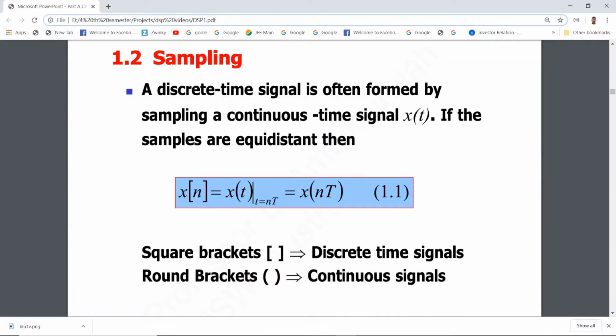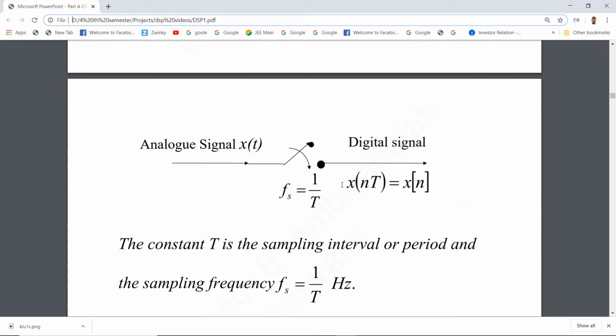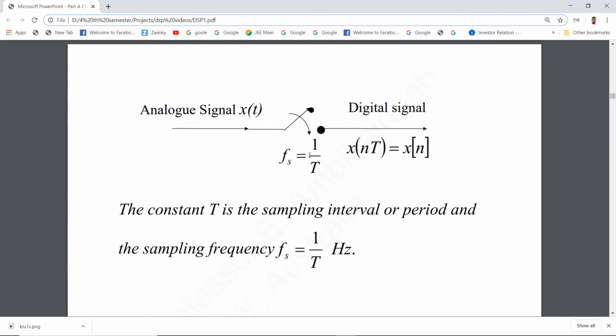What is sampling? A discrete time signal is often formed by sampling a continuous time signal x of t. That means we will take x of t and then we will sample it. That means we measure the values at only particular intervals of time, like this. We will measure the analog signal at T, 2T, 3T, where T is the period. For example, at 0, then after T, then after 2T, we measure at discrete intervals of time.